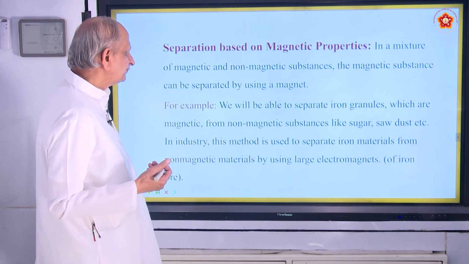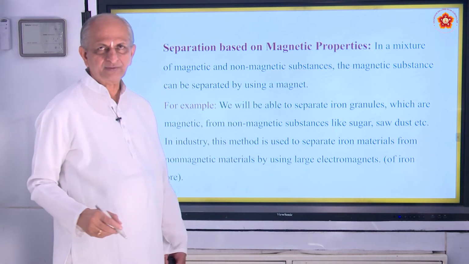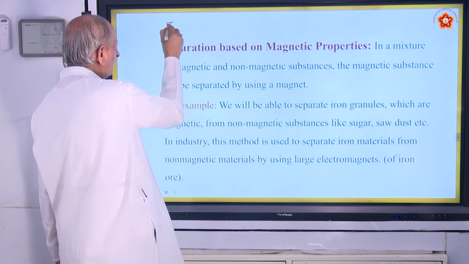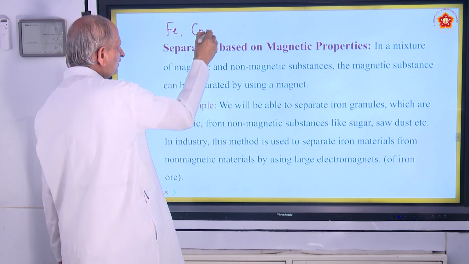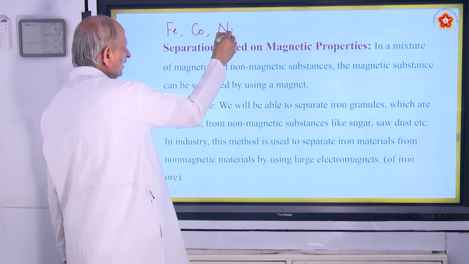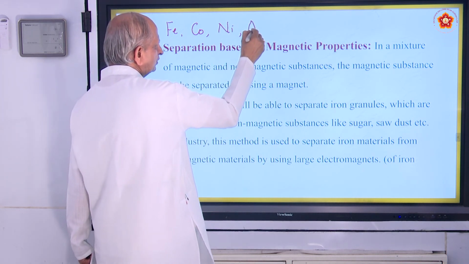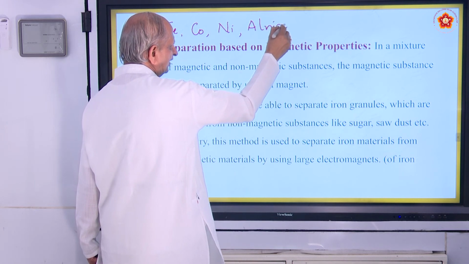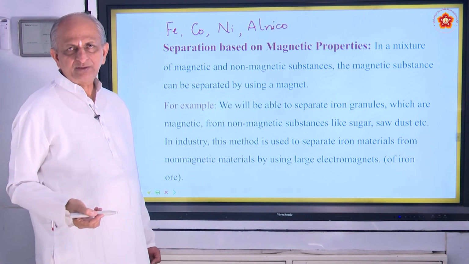In a mixture of magnetic and non-magnetic substances, magnetic means what? As I told just now, materials like iron, cobalt, nickel, etc., and even alnico, are all called magnetic substances. Non-magnetic means what?